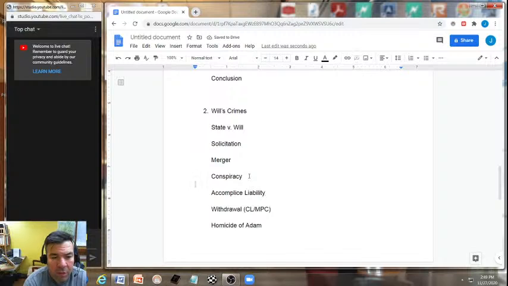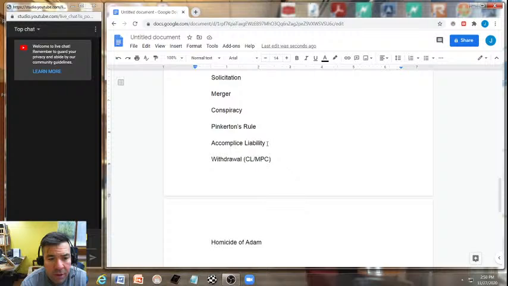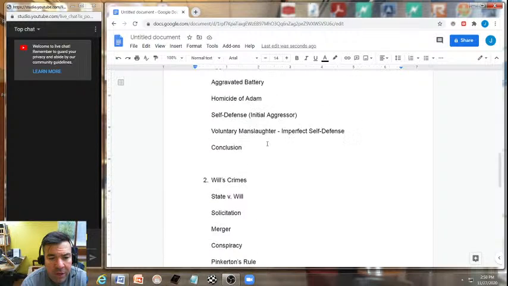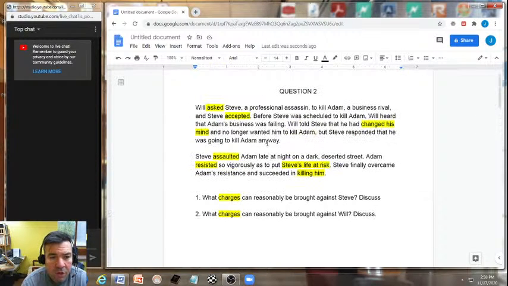Well, first, right after conspiracy, I want to put this in a logical order. We would throw in Pinkerton's rule. All reasonable acts in furtherance of the conspiracy committed by Steve would be attributable to Will here. Accomplice liability may be implicated here because it was Will who knew a lot about Adam, possibly where Adam might be found, because Adam was a business rival of Will. And you may be able to argue some aspects about where Steve found Adam late at night on a dark, deserted street.